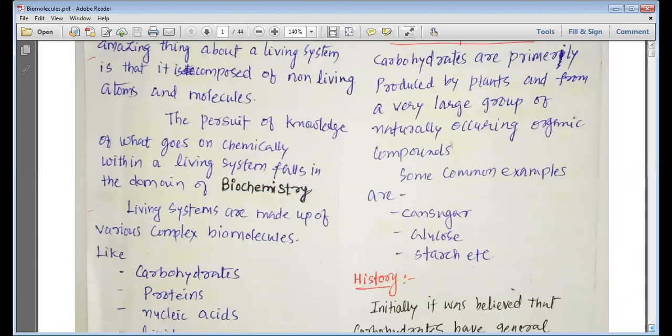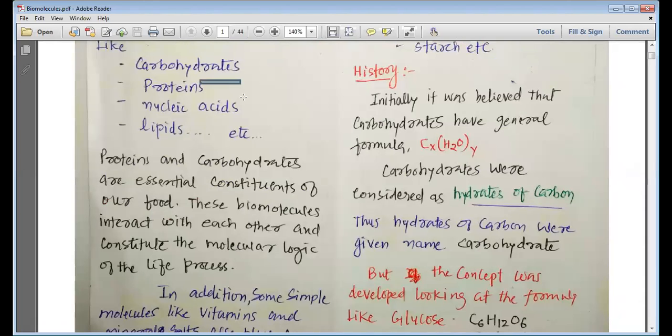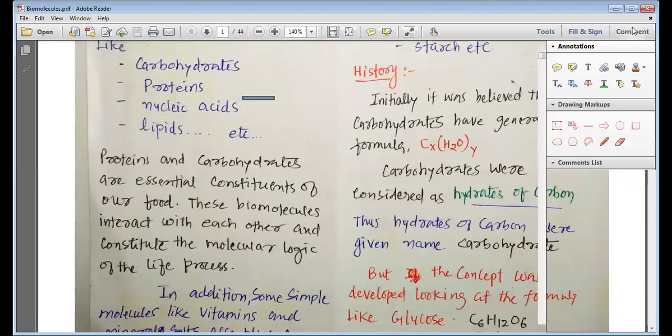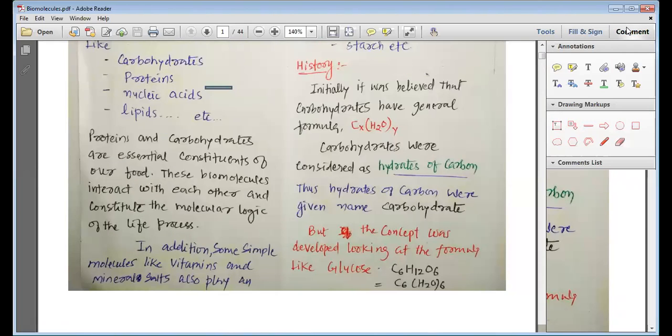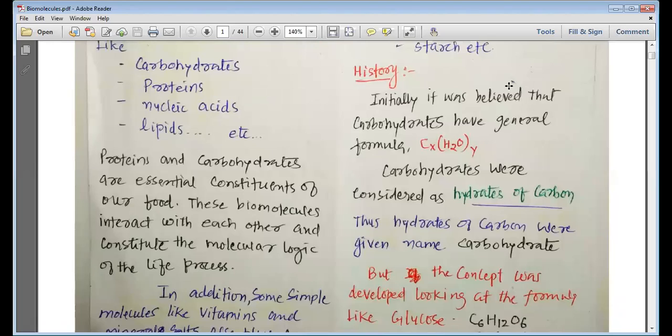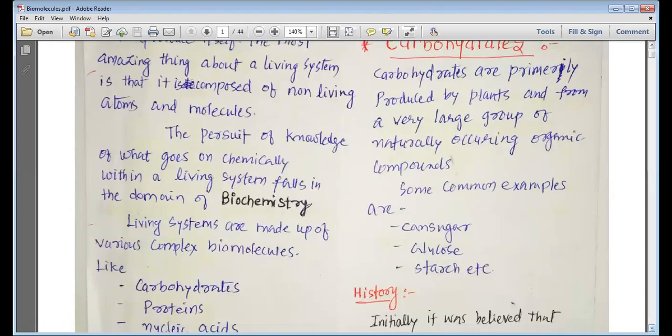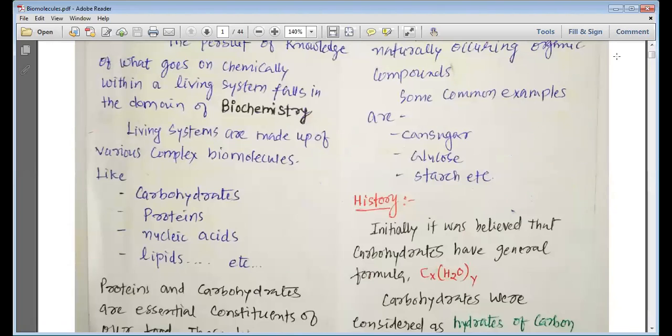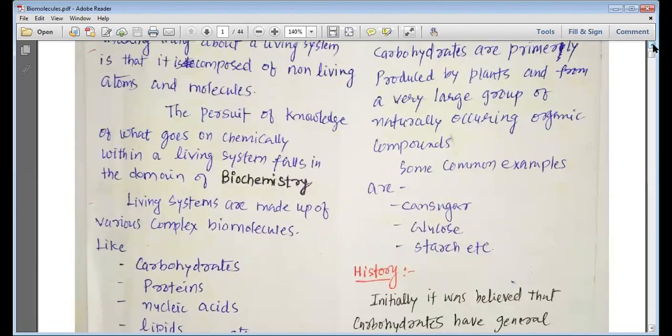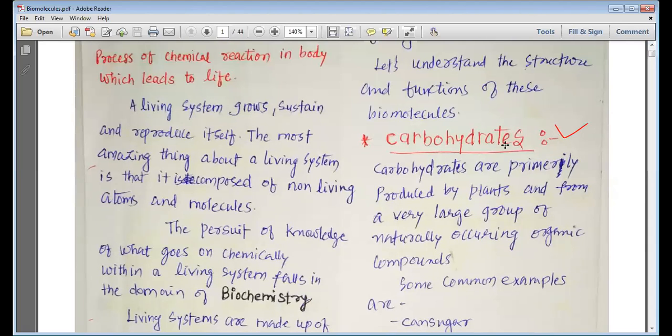In the last period, we started studying biomolecules. We have studied that biomolecules are essential for our life. They are carbohydrates, proteins, nucleic acids, and lipids. We have even said that these biomolecules interact with each other in the presence of minerals and vitamins and create the logic of life. The various types of biomolecules may be carbohydrates, proteins, nucleic acids, and lipids. First, let us start studying the carbohydrates.